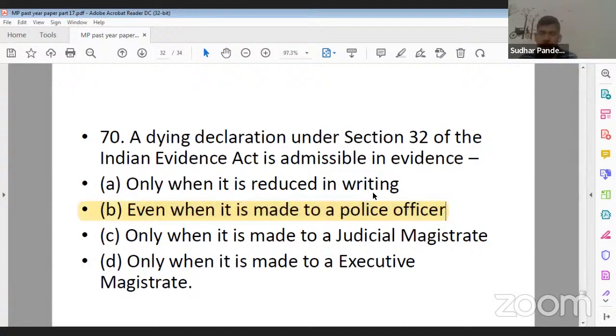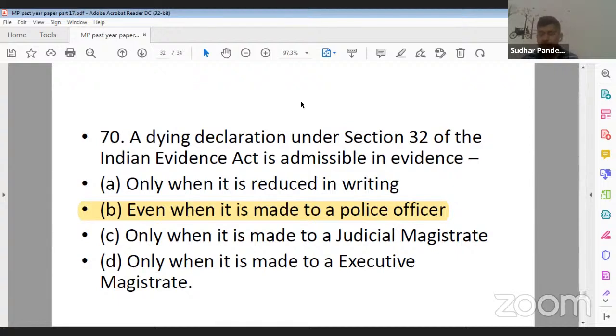Now let me tell you, Vinny ji, Ankita Gupta ji, it will not be C, it will be B, because in all other options they have used the word only, and a dying declaration, even if it is made to a police officer, is admissible. So its correct answer is B.